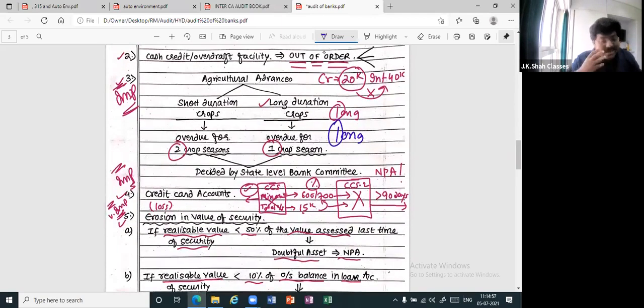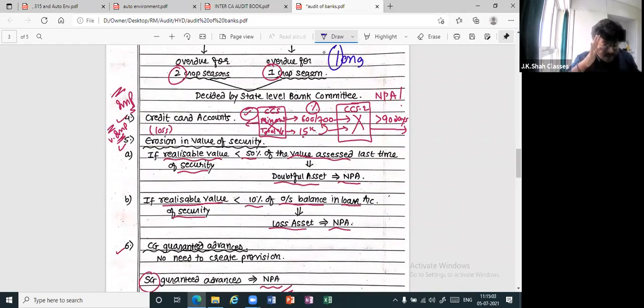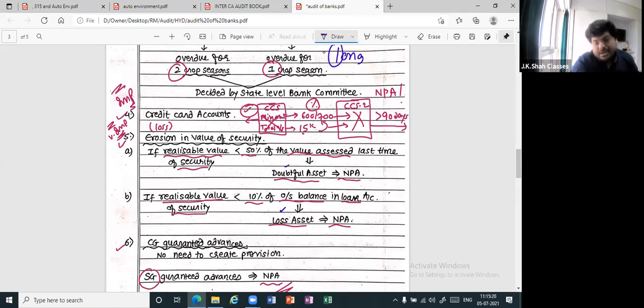Credit card account: if you don't pay the minimum amount due for 90 days after the second statement. Then erosion in the value of security. Apart from soil erosion, we need to know this also. If the realizable value is less than 50% of the value assessed last time, NPA. If the realizable value of the security is less than 10% of the outstanding balance, NPA. Whether doubtful asset or loss asset, eventually the NPA only, no?